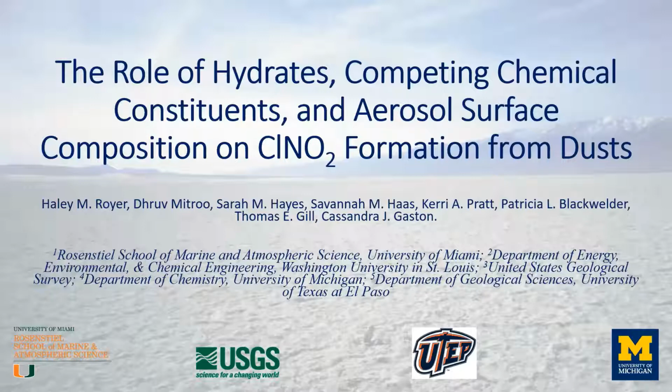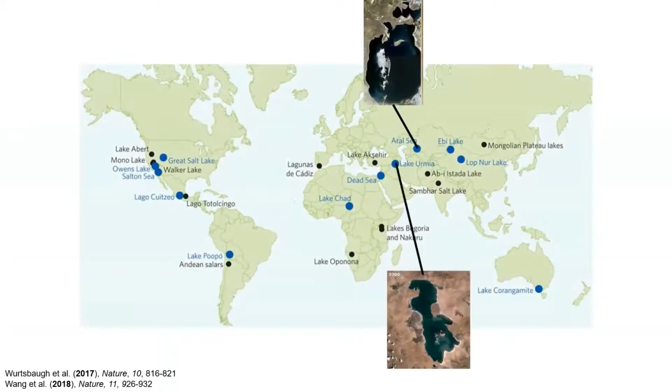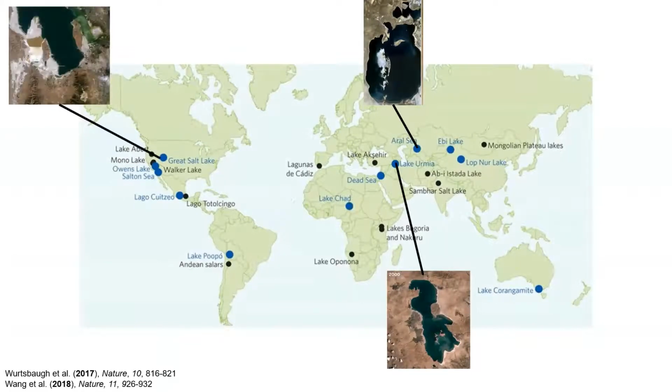So you probably don't hear a lot about salt lakes in your day-to-day life, which may lead you to believe that these are either unimportant or uncommon geologic features. On the contrary, saltwater bodies are quite common in arid regions around the world. For example, you may be familiar with the Aral Sea, Lake Ermia, or the Great Salt Lake.